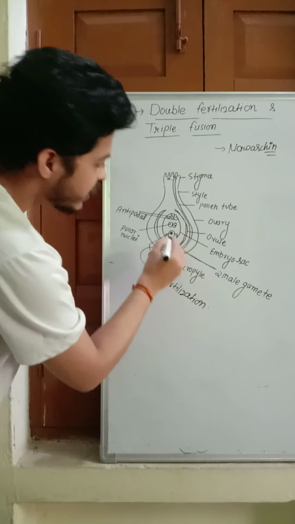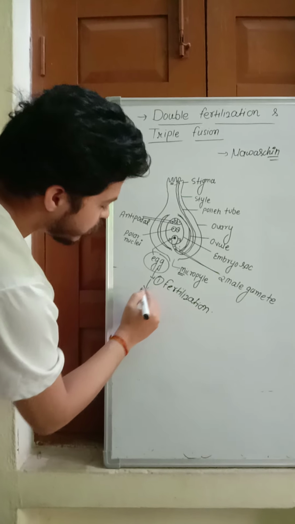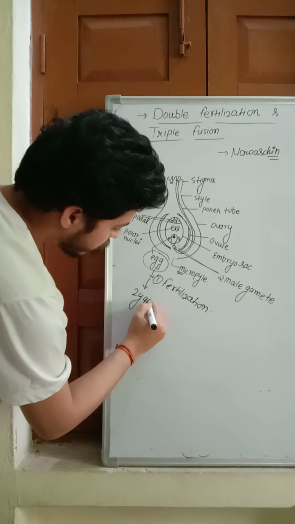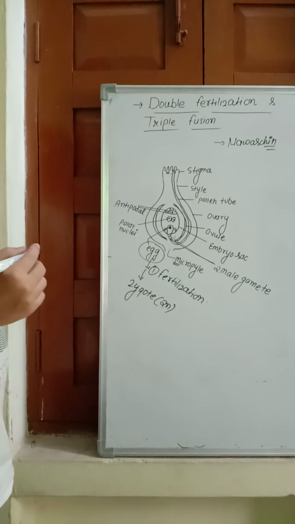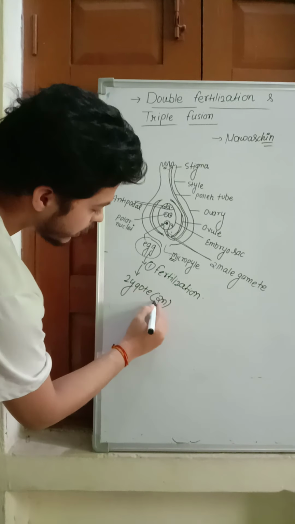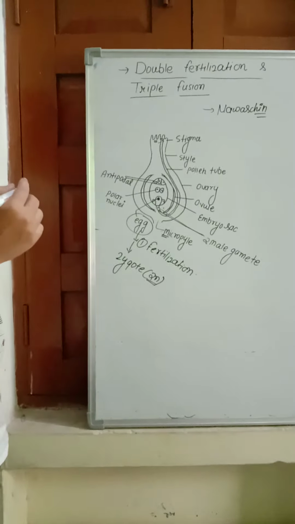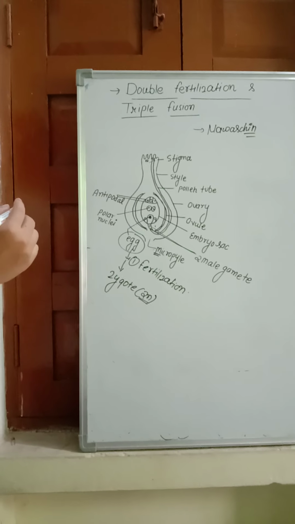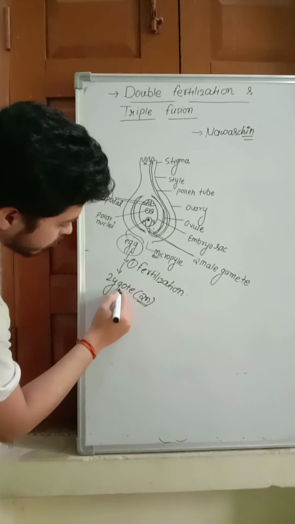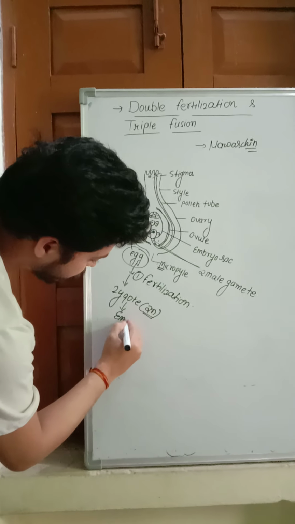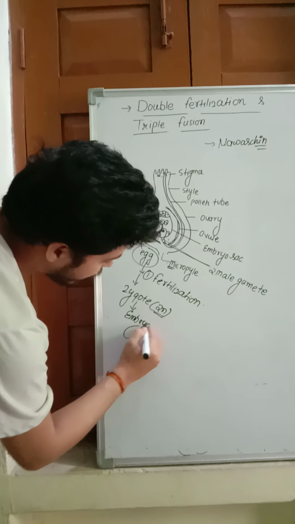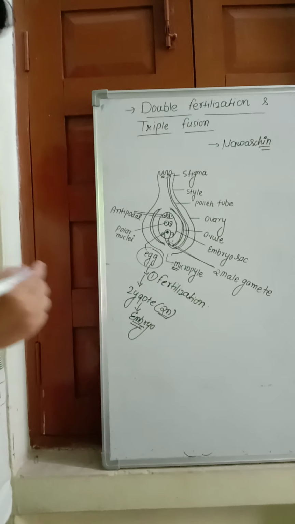After fertilization, this egg cell develops into the zygote, that means a diploid zygote. What is the meaning of diploid? It is 2n; the number of chromosomes is similar to the parent. This zygote further divides by mitosis and forms the embryo. Inside the seed, the embryo is present. That is very important.